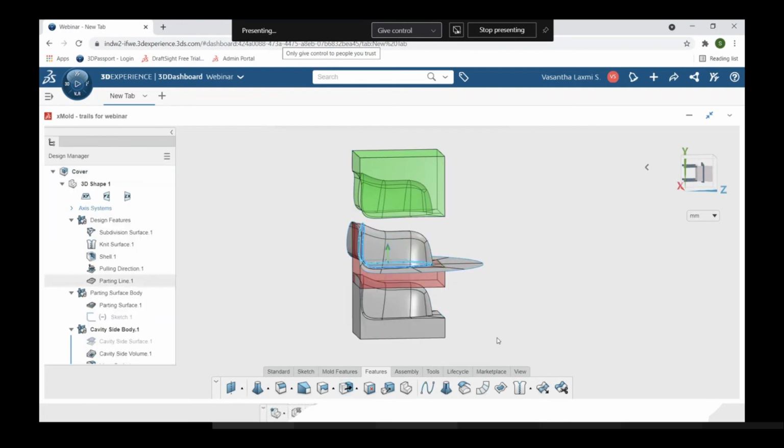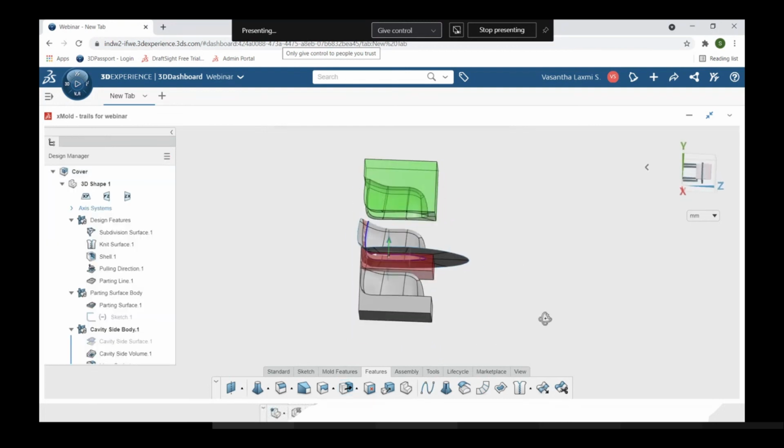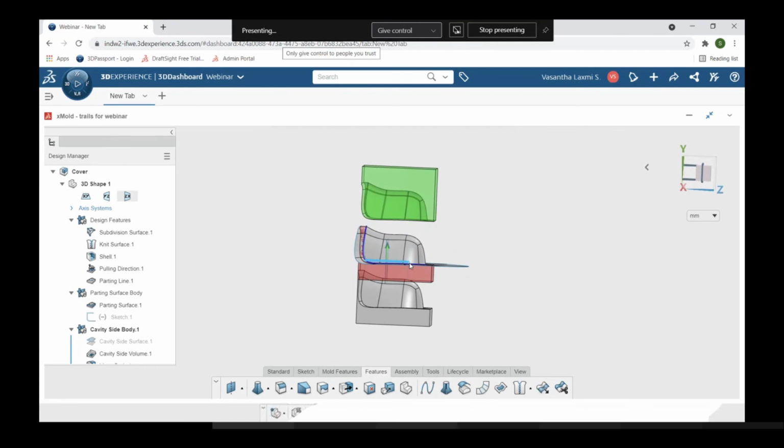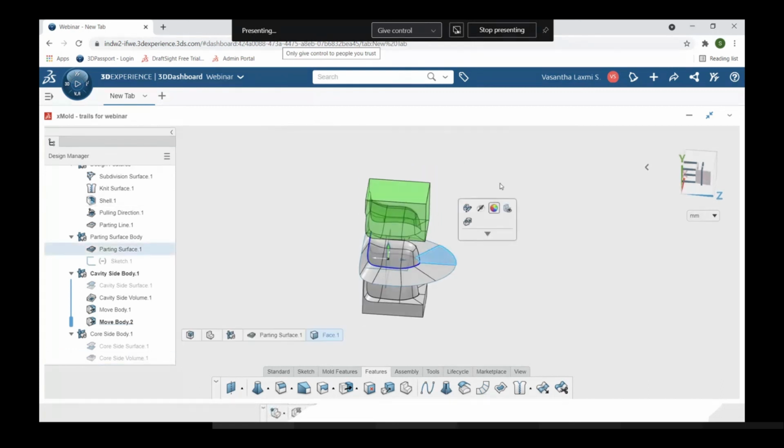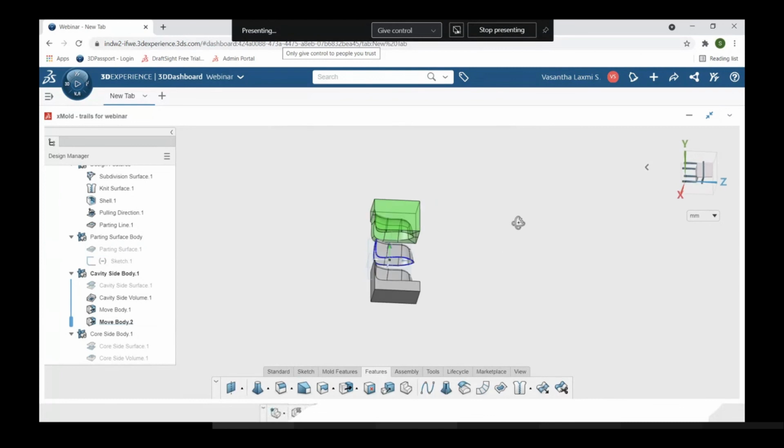Okay, and click OK. So you can see this. And now for a clear view, I'm hiding this. Just right click on it, and you can see the hide option. I'm just hiding this, and if required, you can hide the parting surface also. So this is how we are going to create the mold core cavity.